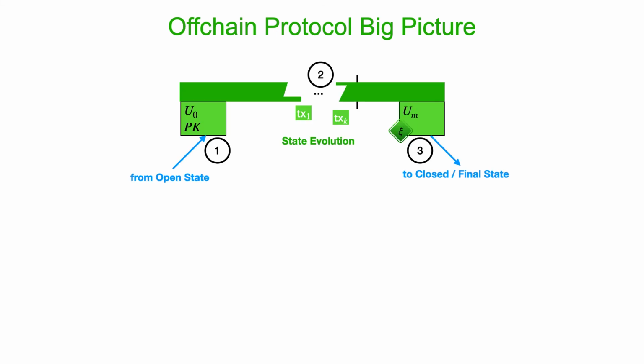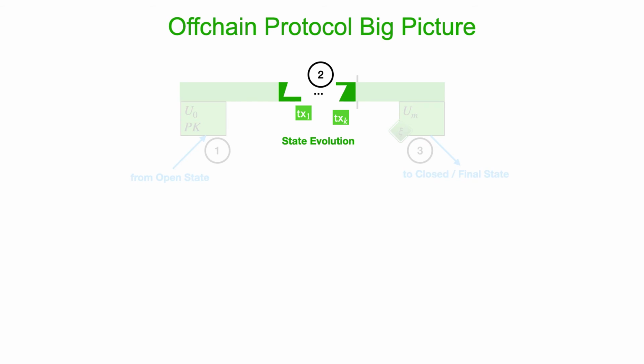The off-chain protocol can be seen as consisting of three stages. In the first stage, the protocol receives an initial UTXO set from the open state of the main chain state machine, plus some public key material. In a second stage, the state evolves, and then in a third stage, the final state of the off-chain protocol gets pushed back to the main chain.